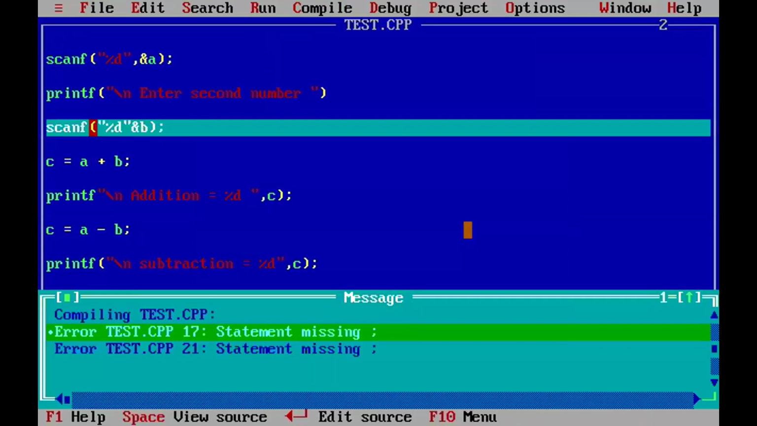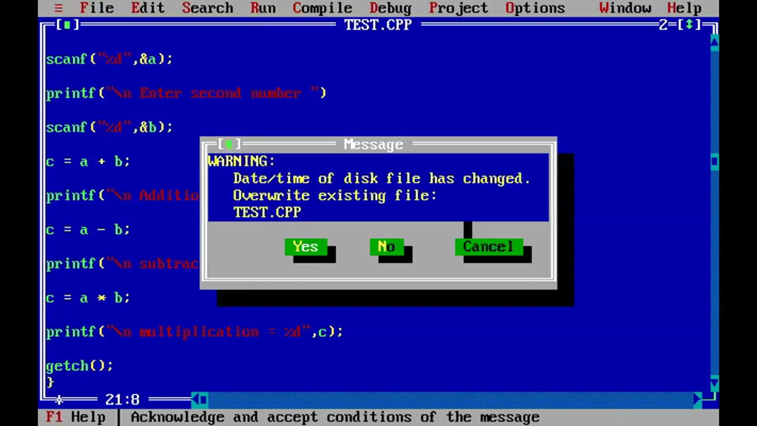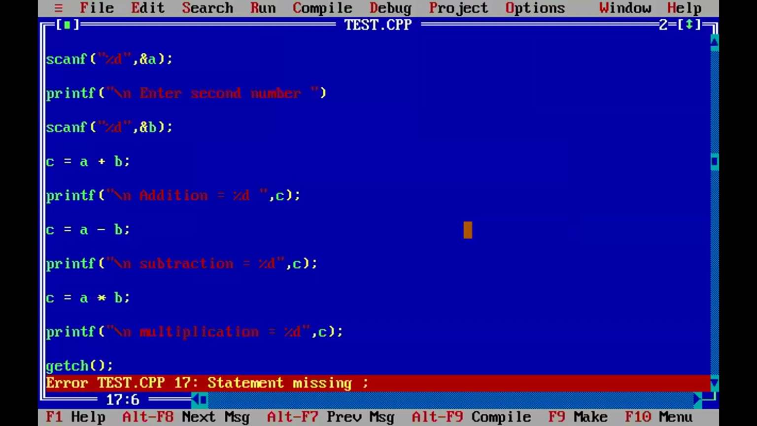Still two more errors. Press the Enter key, right? Yes, two more. Here a comma is missing. And next, in the print statement, a bracket is missing. Now save it. Saved. Overwrite, say yes. Now recompile. Still one more error.